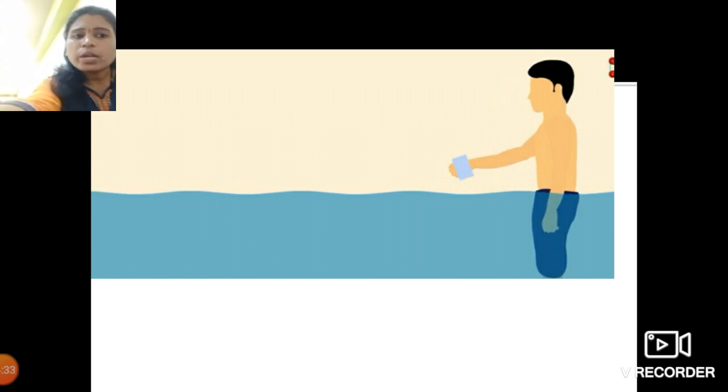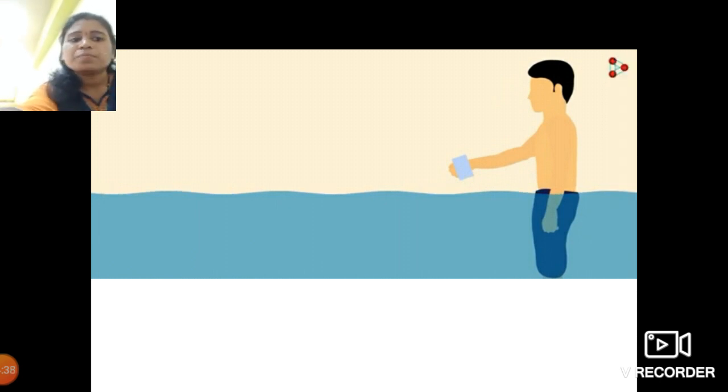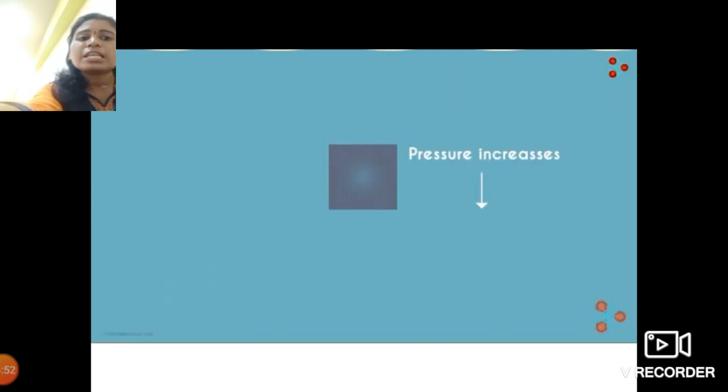See, students, what happens when an object is placed inside the fluid? The first thing that happens, as we have seen in the previous video, is that the fluid pressure increases with depth.